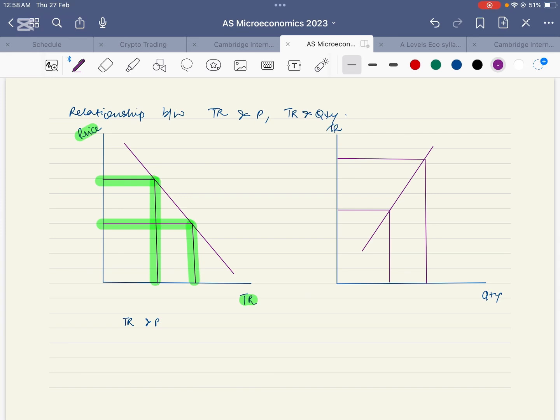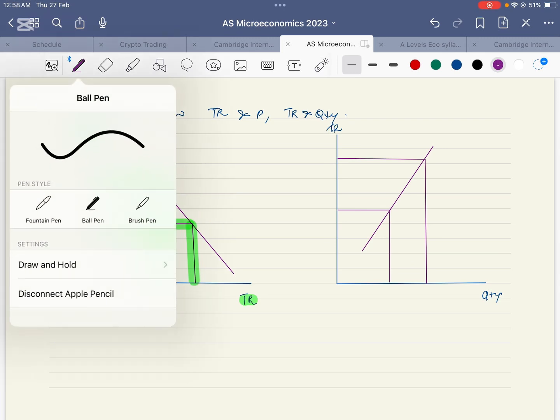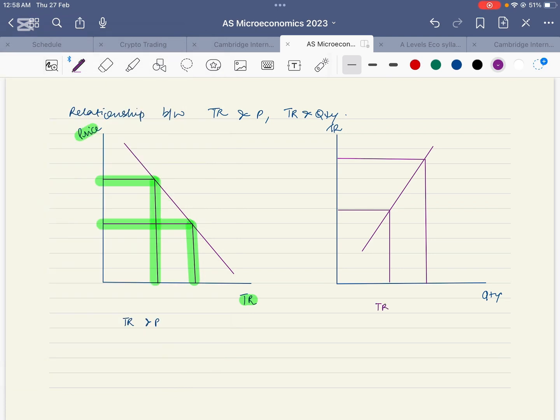Whereas, as the quantity demanded increases, the revenue also increases. So, total revenue has a direct relationship with quantity demanded in case of products that have elastic demand. Why? Because total revenue is equal to price into quantity.